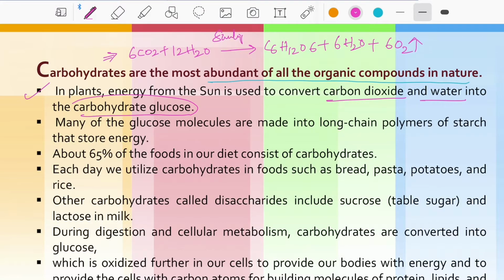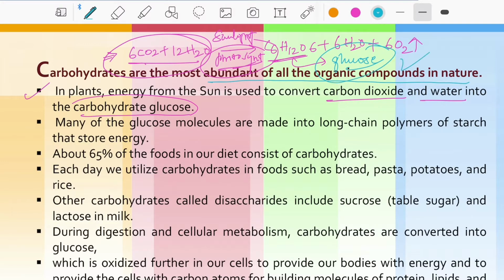Here we require sunlight, and the process is called photosynthesis, which converts carbon dioxide and water, in the presence of sunlight, into glucose. That's the derivation of carbohydrates.